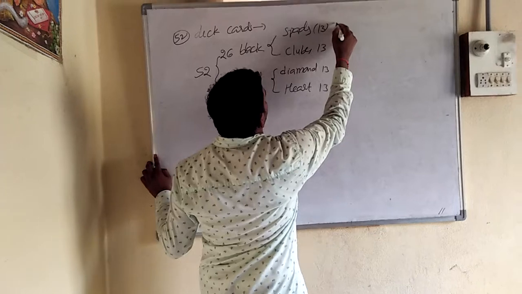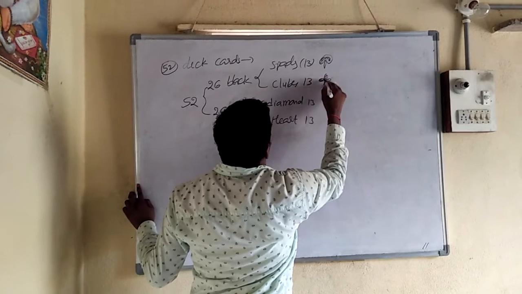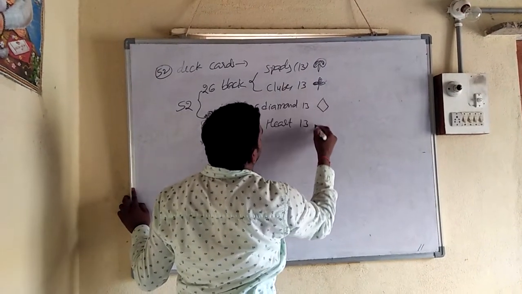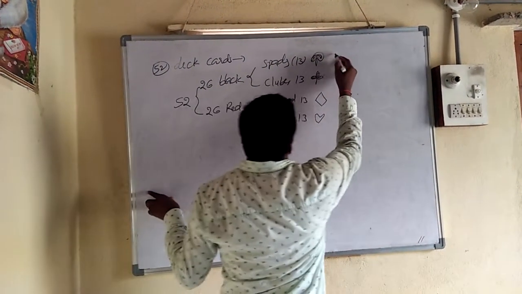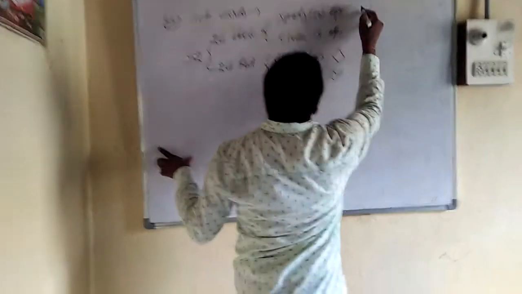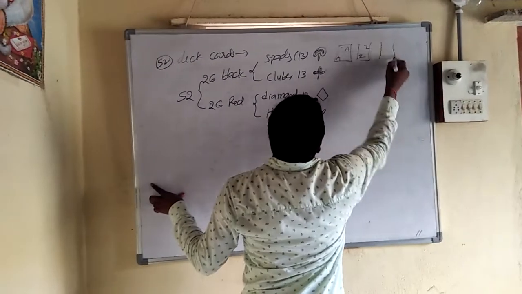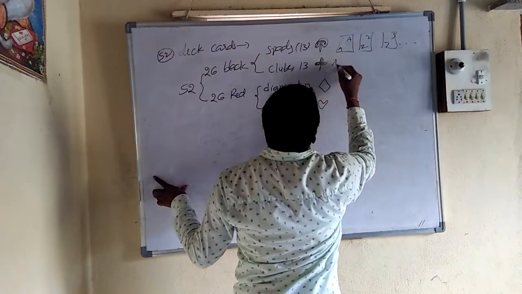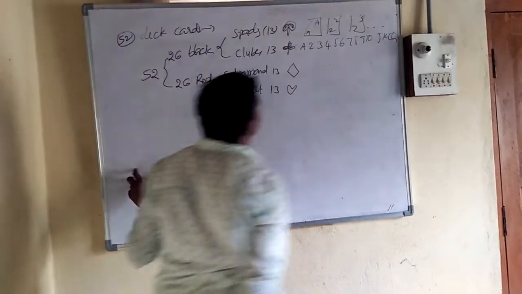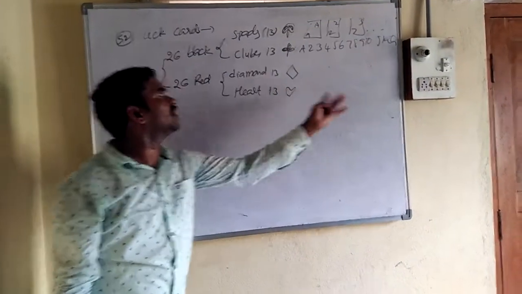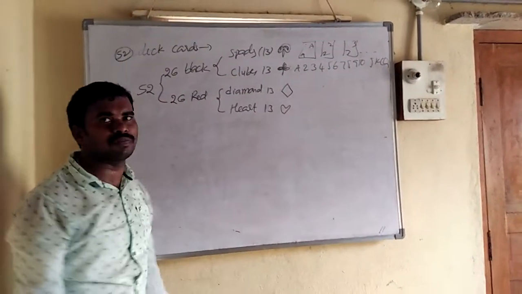Spades is this black symbol. Club is this color. Diamond means rhombus shape. Heart means love shape. These are red colors. So you know the cards: A, 2, 3, 4, 5, 6, 7, 8, 9, 10, J, K, Q. In every category A to Q are there, total 13, 13, 13, 13, which is 52. So these are the 52 total possible outcomes.